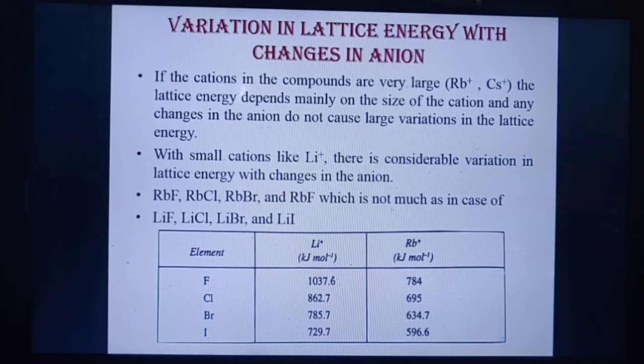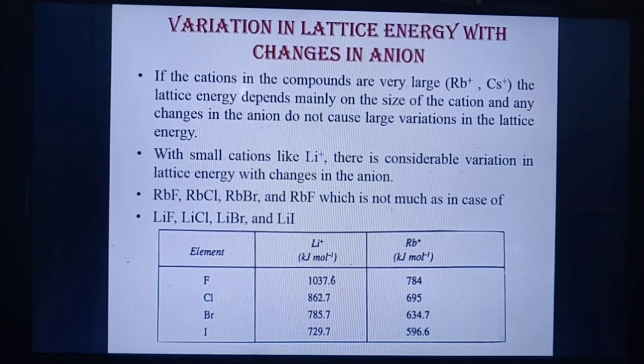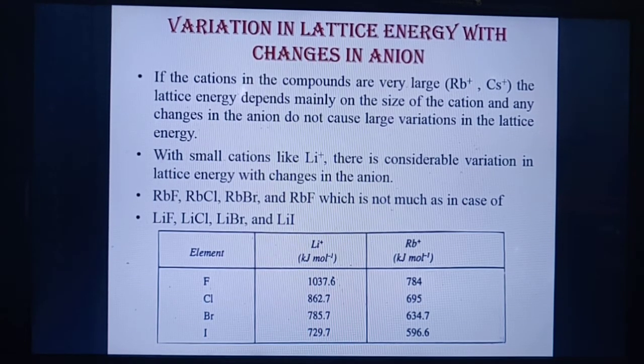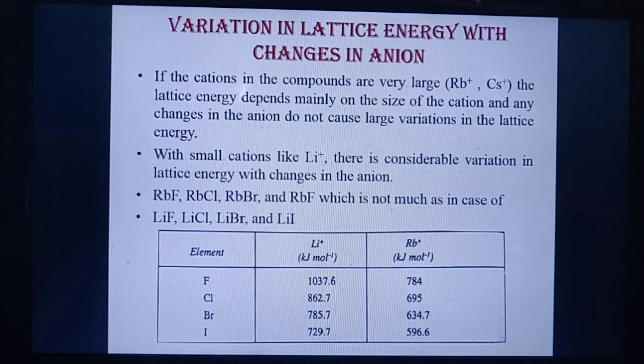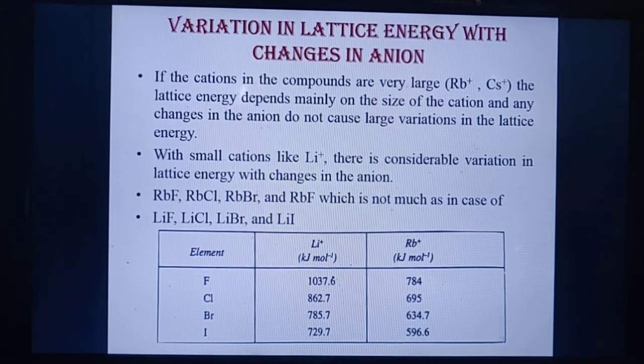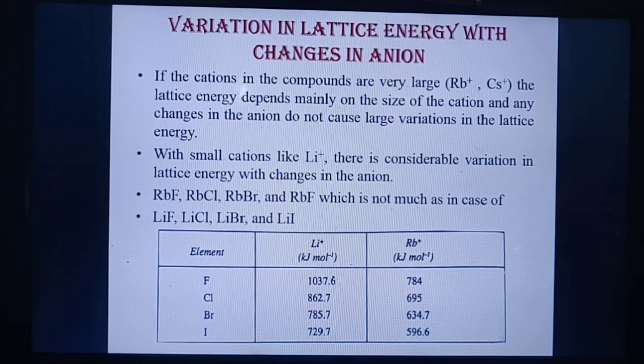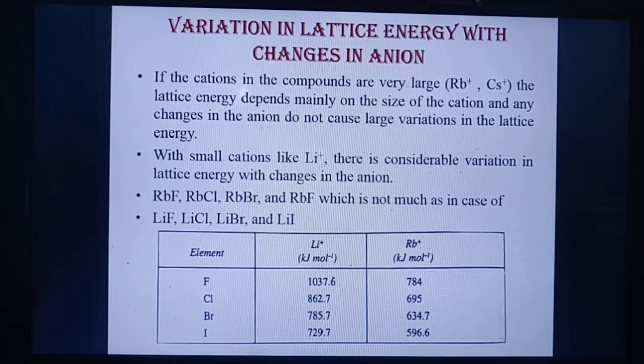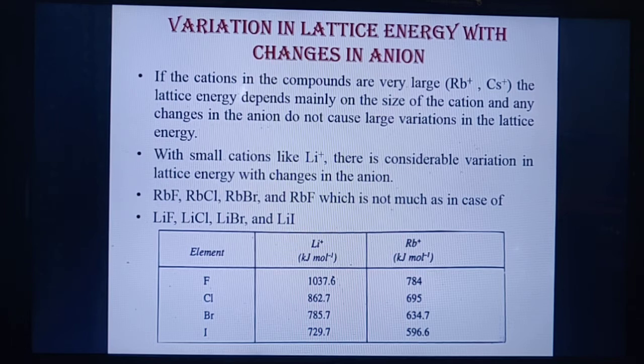For example, if you are taking rubidium fluoride, rubidium chloride, rubidium bromide, and rubidium iodide, in all these four compounds we are taking the large size cation. So if we are taking a large size cation, then the size of the anion does not cause large variation in the lattice energy.